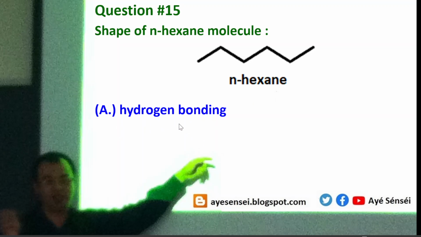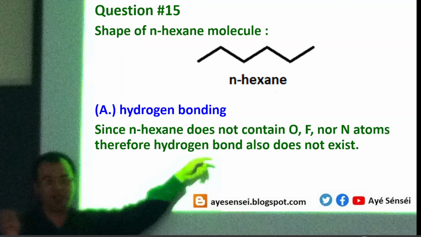If you still remember, hydrogen bonding can form when O, F, or N makes a bond with a hydrogen atom. But N-hexane has no such atoms. I mean, N-hexane doesn't contain O, F, or N. So this means that hydrogen bonding does not exist, so option A is wrong.